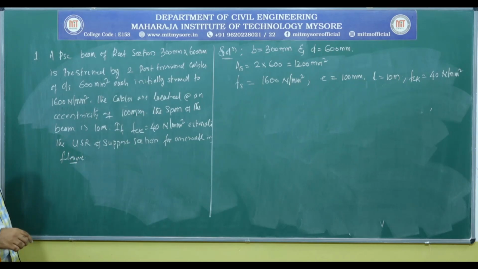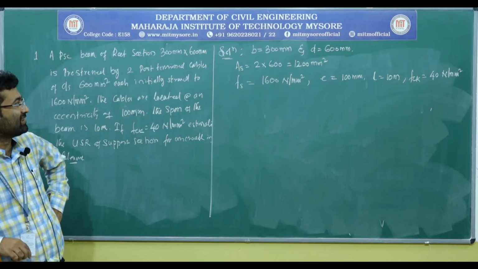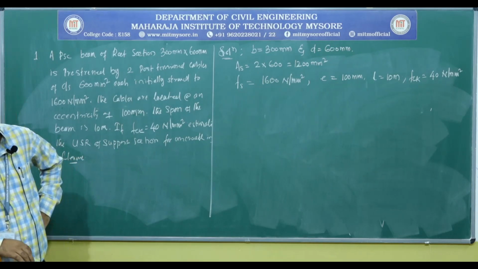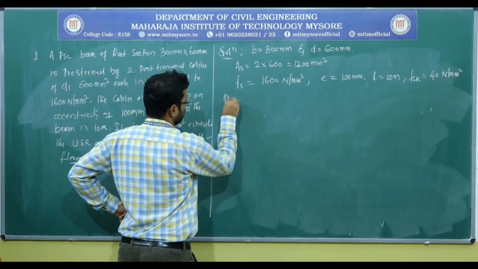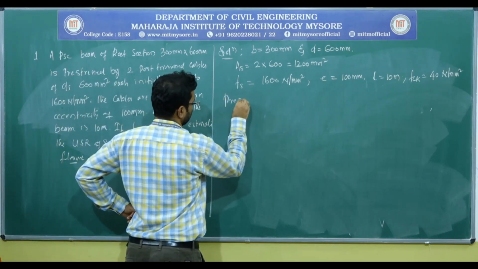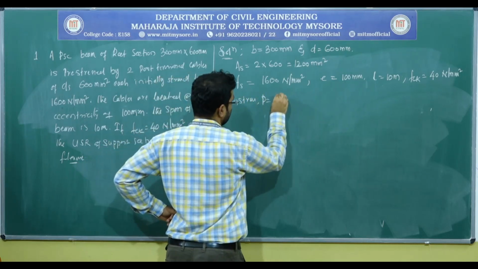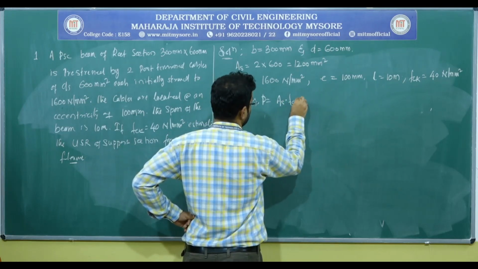We don't know how much is the pre-stressing force, but they have given the stress in the steel as well as the area of the steel. So we can easily calculate the pre-stressing force. Pre-stress P is equal to As into fs.